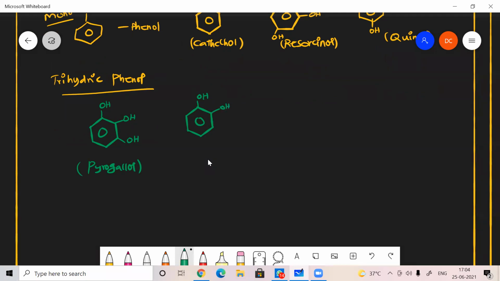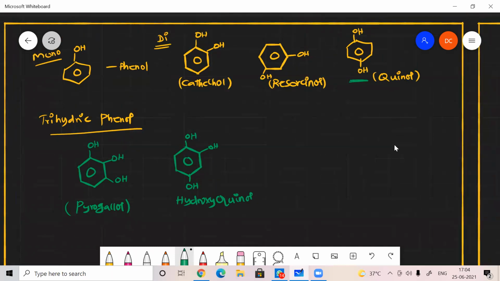Let's write the IUPAC nomenclature also. Okay, and here this is called hydroxyquinol. We know that if the OH group is attached in para position, then it will be called quinol. It may be called orthohydroxyquinol like that.